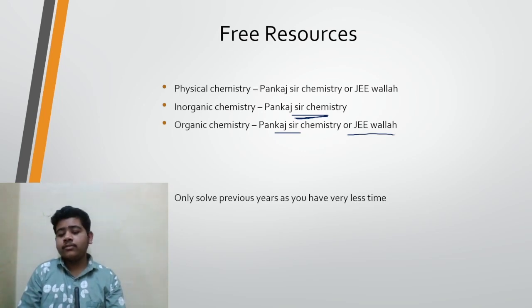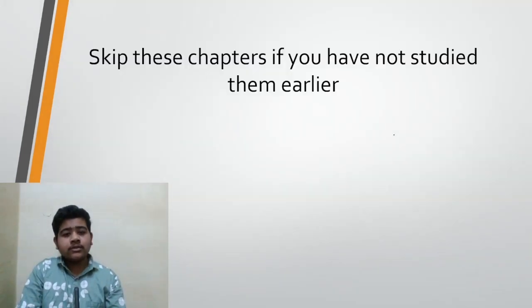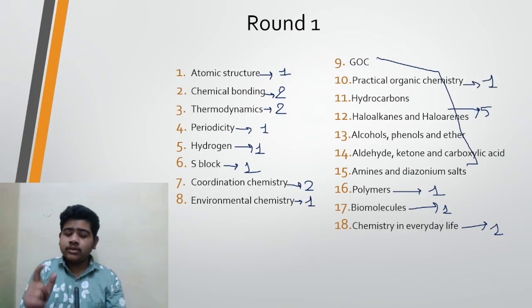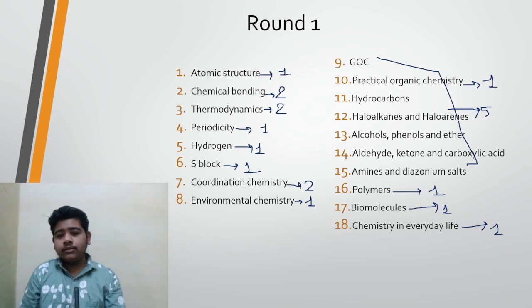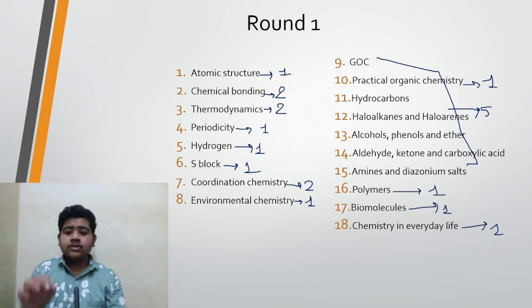At this moment when you have very little time, only solve previous year questions and only watch one shot videos. So let's discuss once again what you have to do. First, study the chapters present in round 1 through the one shot videos, then make notes, because notes will be helpful for your coming attempts also, and then solve previous year questions. That's it. In the last 60 days you have to do these 3 things only: study the chapter, make notes, solve previous year questions, and in your free time revise those notes so that you become familiar with them.